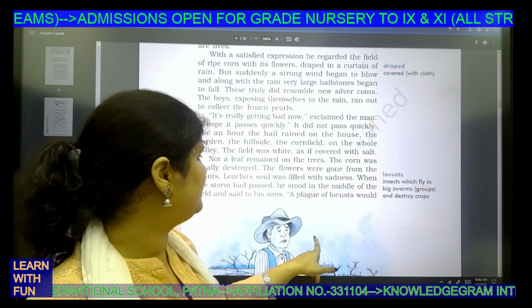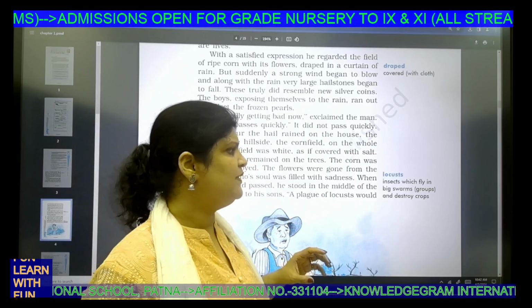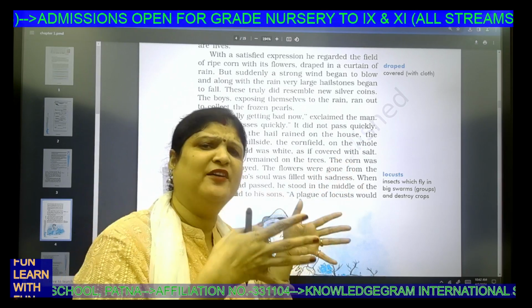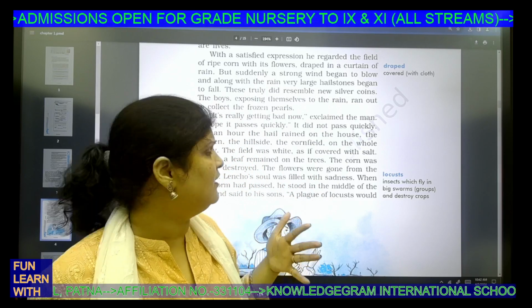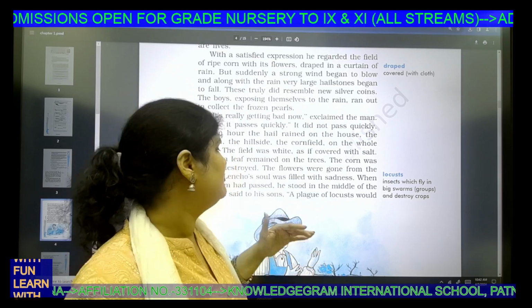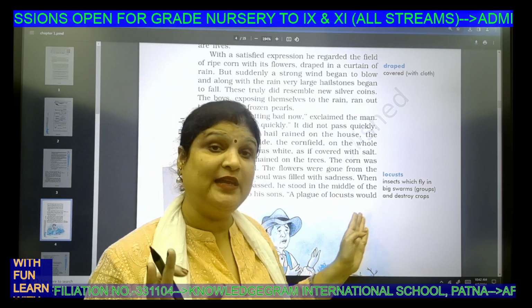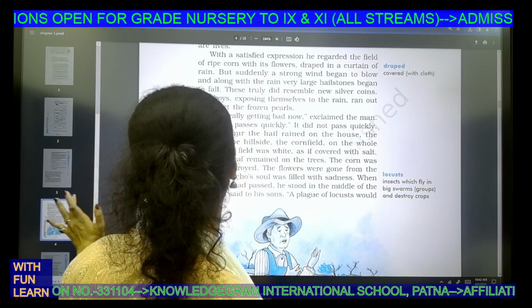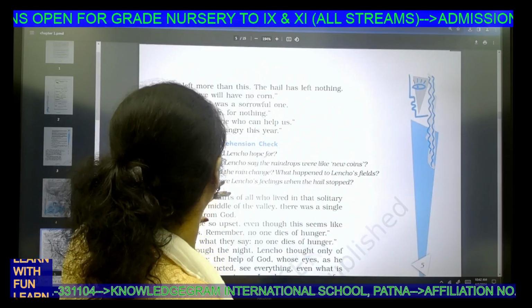Now come to here. This is very important: a plague of locusts. Locusts means a big swarm. Swarm is a collective noun for locusts. When they come, they destroy a field like a plague. Plague is a disease. So a comparison is drawn without using like or as. This plague of locusts is a very important phrase. Why? Because it has been taken from the Bible. It is there in the Holy Bible as well.